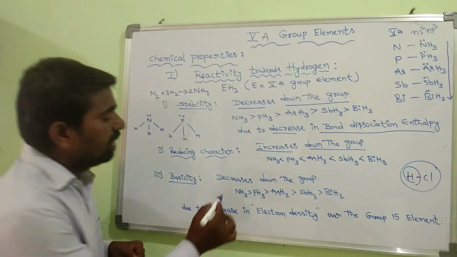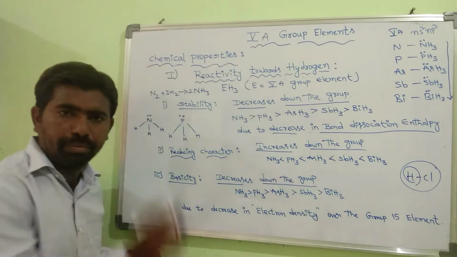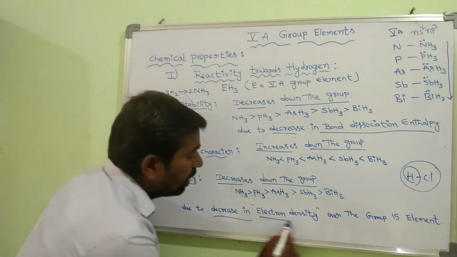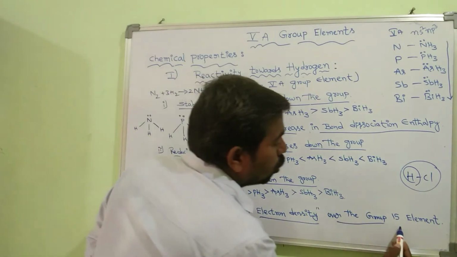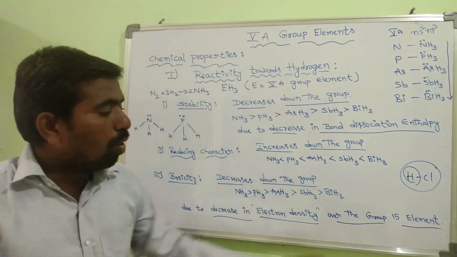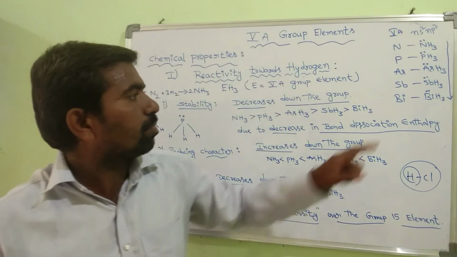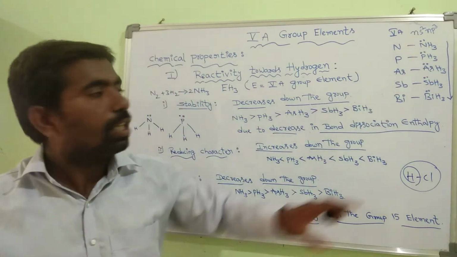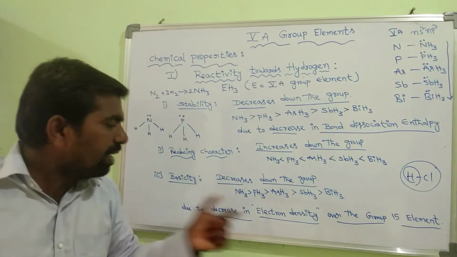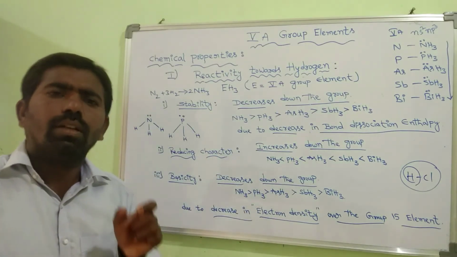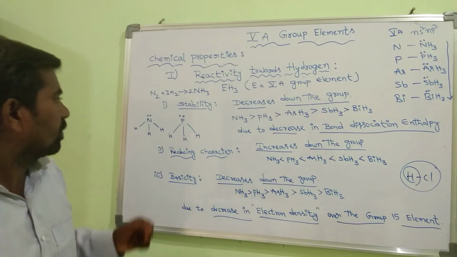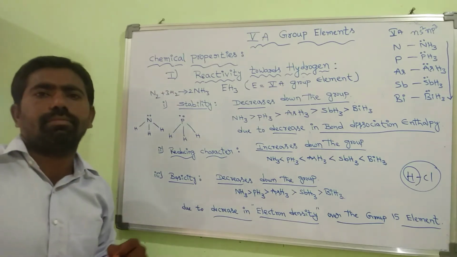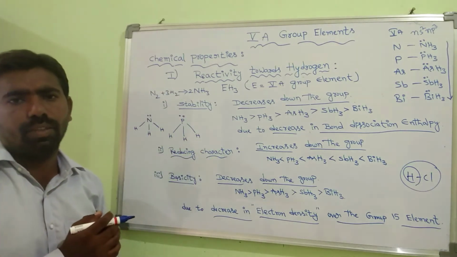Basicity also decreases down the group. That is due to a decrease in electron density over the group 15 element, that is, nitrogen, phosphorus, arsenic, antimony or bismuth in those hydrides. Why does the electron density decrease? Observe here: from top to bottom, the molecular sizes increase.